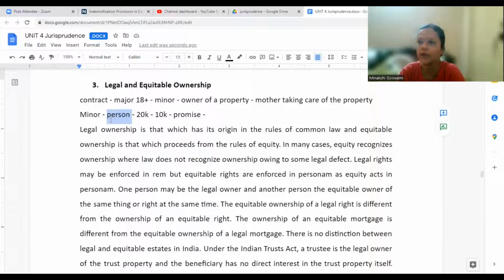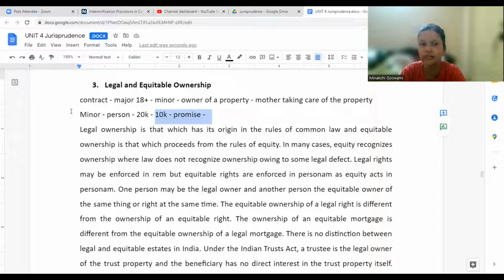The person said, okay, fine, I can cancel this contract. You return the 10,000 rupees which he has taken. But they were not agreeing. They were not returning this 10,000 also. And they said, we are not giving you possession of the property also because he is a minor. Legally, he is not bound to perform the contract.